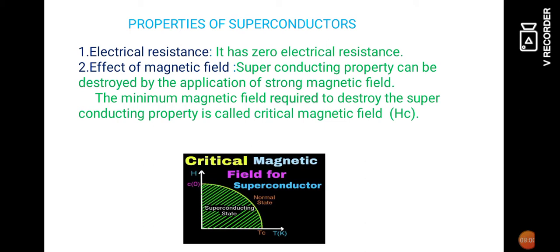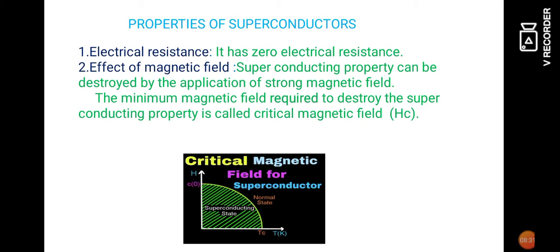Otherwise we can say at the critical magnetic field value Hc or above this value, the superconducting material becomes a normal conductor, or below this critical magnetic field value Hc, the normal conducting material becomes a superconductor.